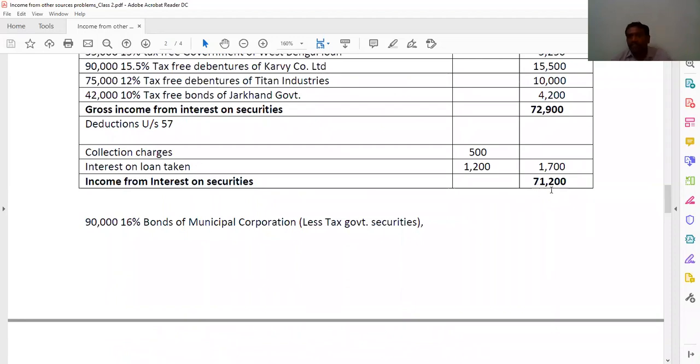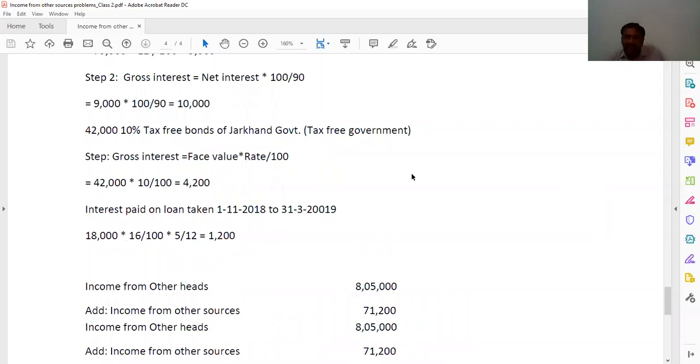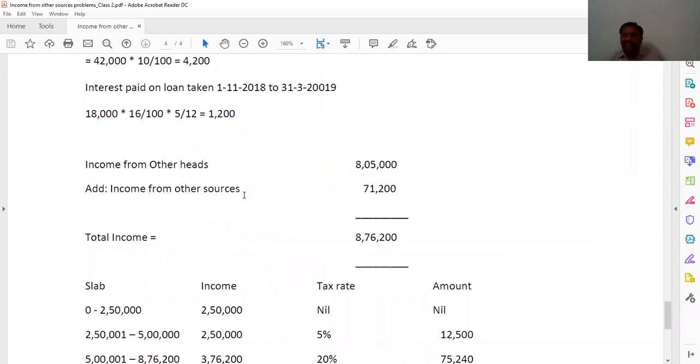This we are calling as an income from other sources that will be added to the other heads. Just now I said here 8,05,000 he has given as other heads, and this income from other sources 71,200 you are going to add, by adding this 8,76,200.